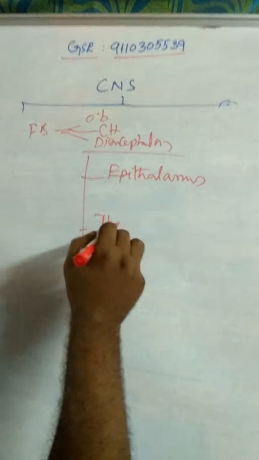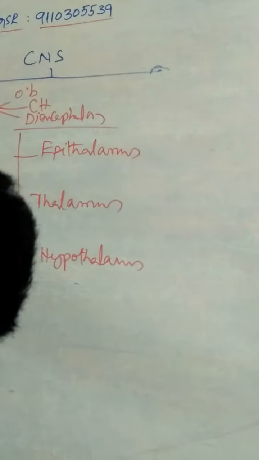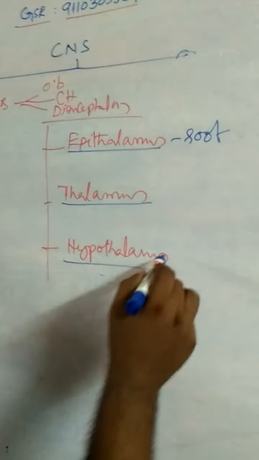Second one, thalamus. And third one is hypothalamus. What are the 3 parts of the diencephalon? Epithalamus, thalamus, and hypothalamus. The roof of the diencephalon is epithalamus. The floor of the diencephalon is hypothalamus. Between these two, the thalamus is present.